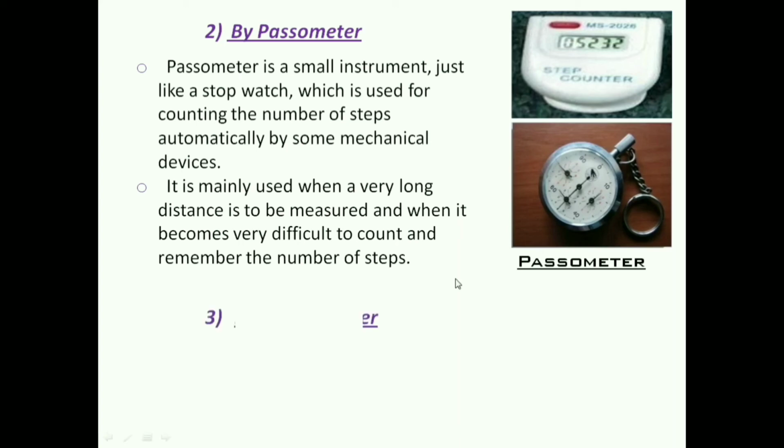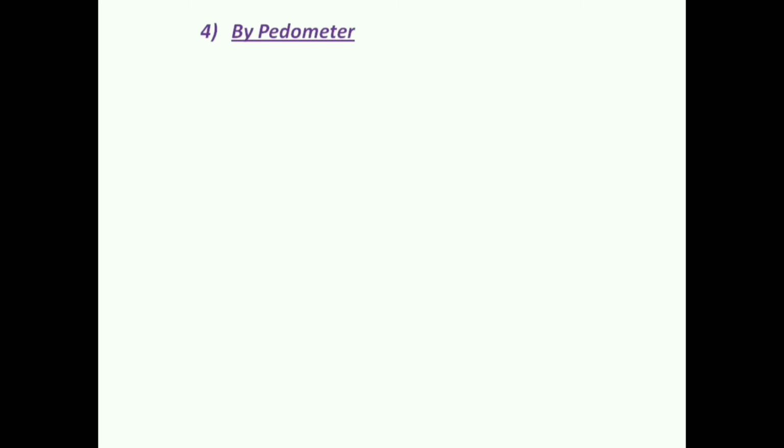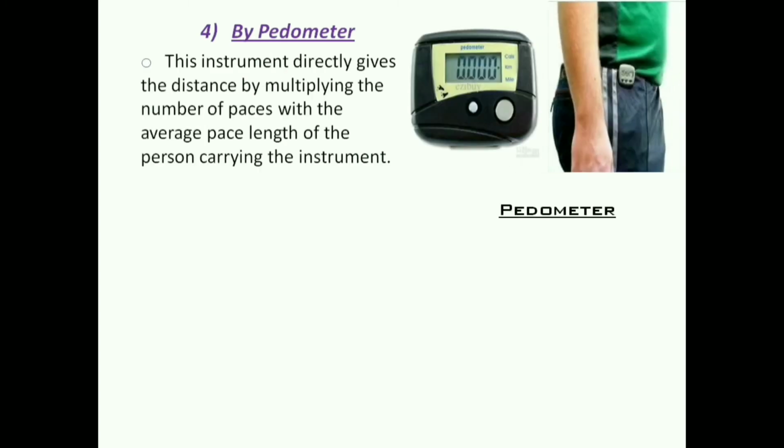Third method is by speedometer. This device is mainly used in automobile engineering for recording distances. Fourth is by passometer. This instrument directly gives the distance by multiplying the number of paces with the average pace length of the person carrying the instrument.